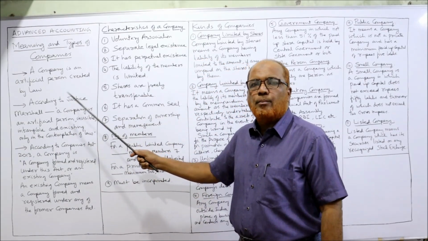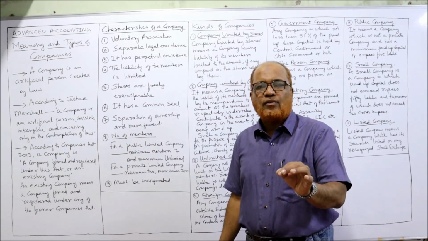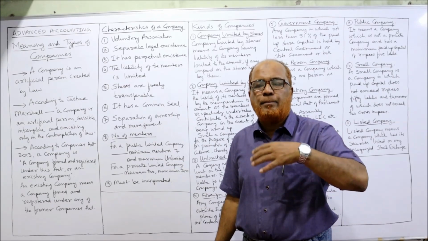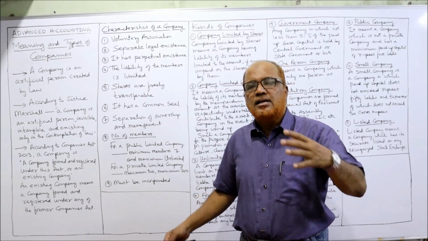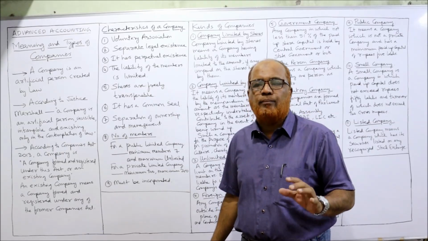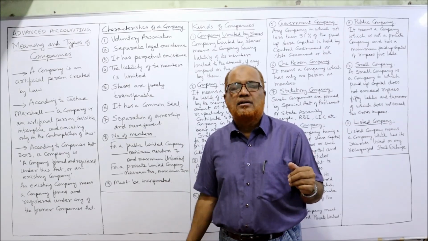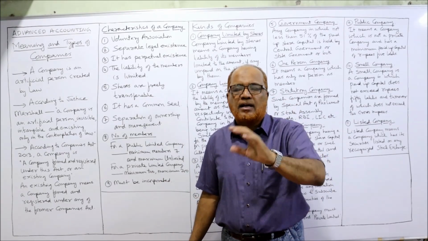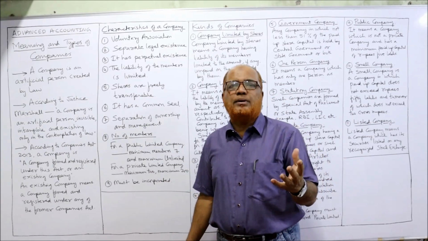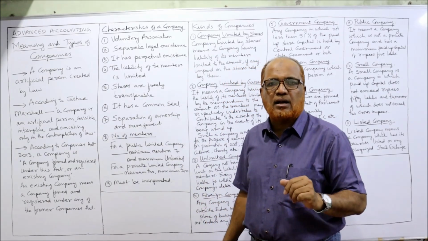According to Justice Marshall, a company is an artificial person. First of all, it is just like a person. A person can enter into contracts, so a company can also enter into contracts in its own name. The only thing is, we natural persons have physical existence. We can see, we can touch, but a company is an artificial person, intangible. We cannot see or touch the company.